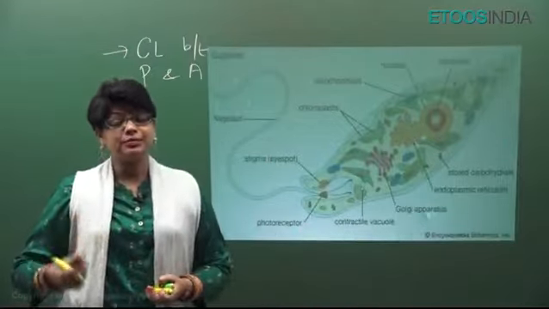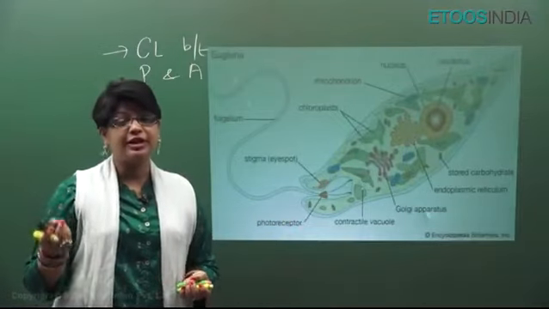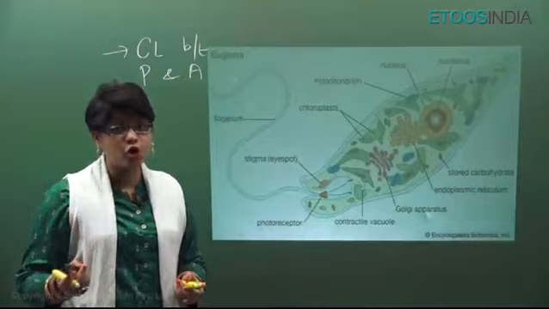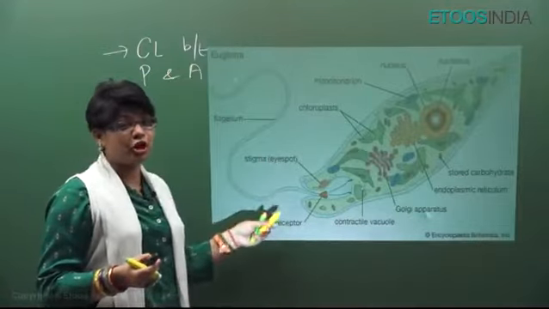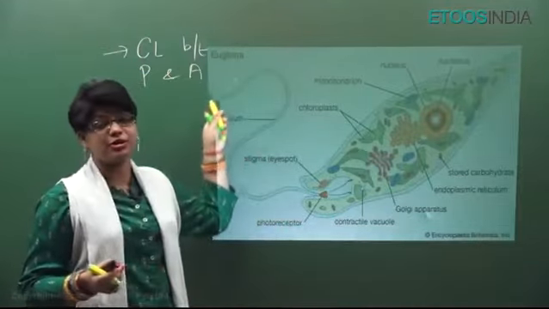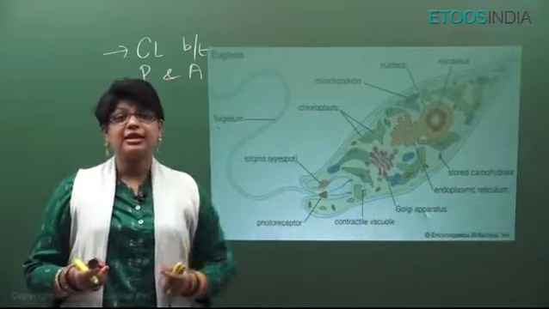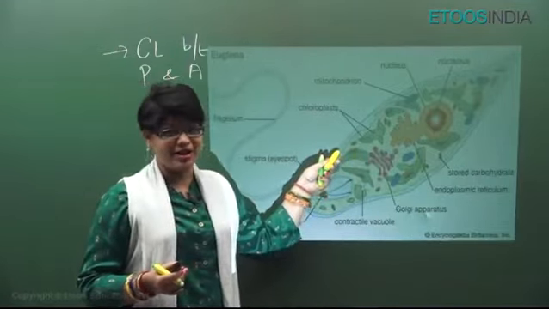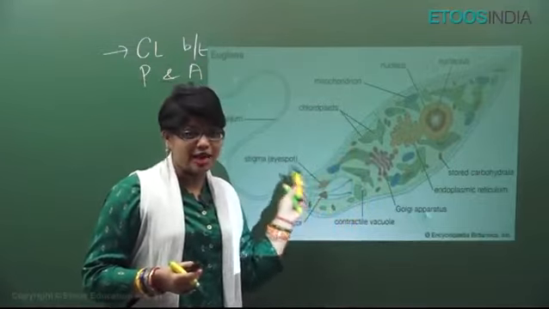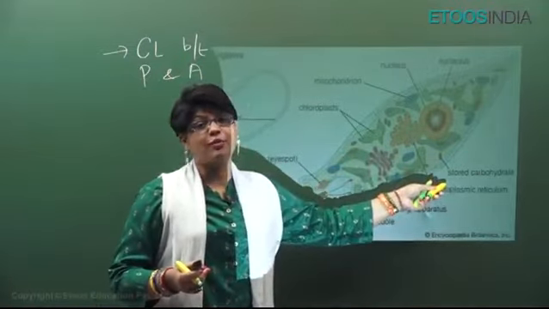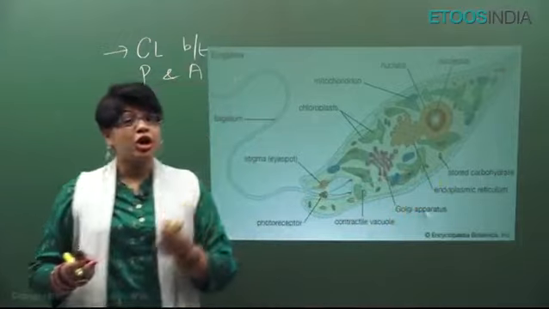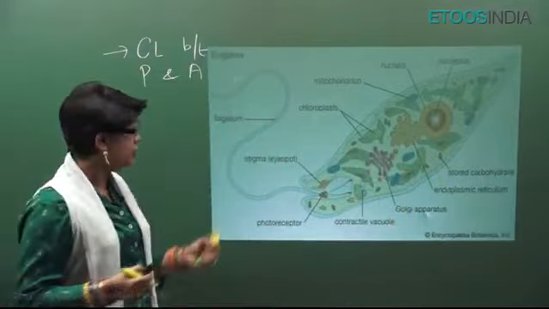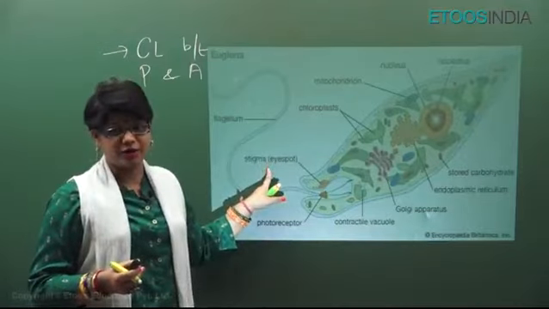Since we are reading it in zoology, because it shows animal-like characters, it shows movement, locomotion. It has 2 flagella, the short and long, and the long flagellum is responsible for locomotion. Next, it has chloroplast filled with chlorophyll A and B like higher plants. It has all the other cell organelles as well. The stored food is in the form of paramylon starch. Because it has to perform photosynthesis, it has a light sensitive organelle which is called stigma or eye spot.